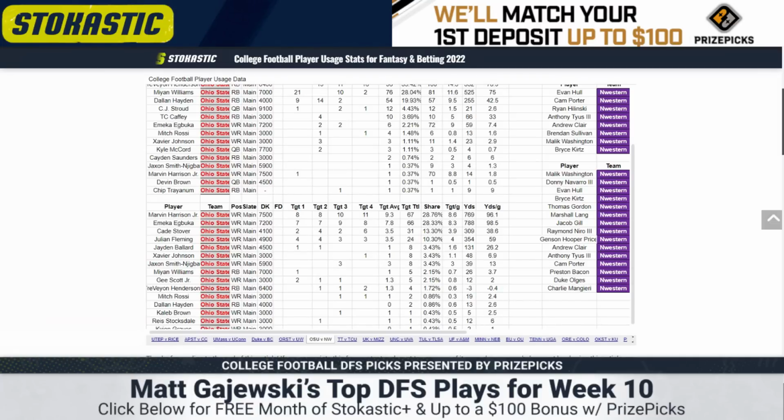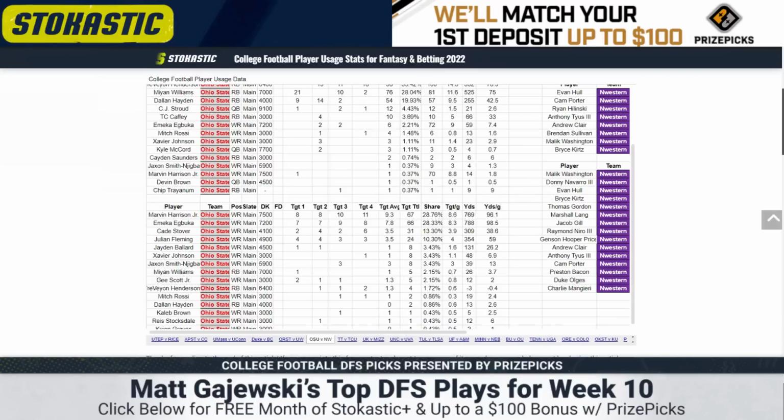Fleming, only 3.5 targets per game over the last 4, but he plays almost every single snap when games are competitive. And if these guys do get into a blowout, I think we see more Xavier Johnson and probably some other ancillary receivers that you're not targeting anyway. Cade Stover finally saw his price rise after a 6-target game.